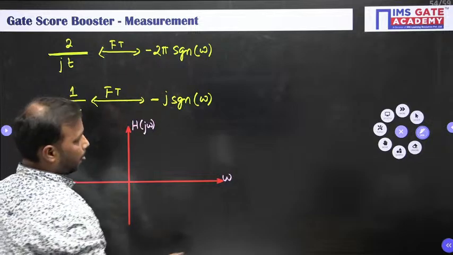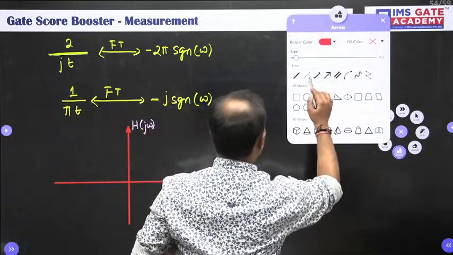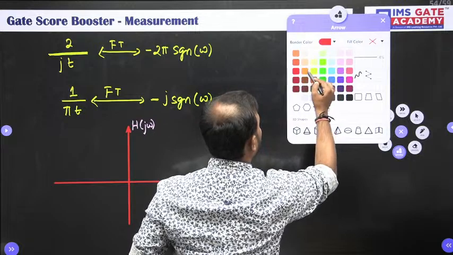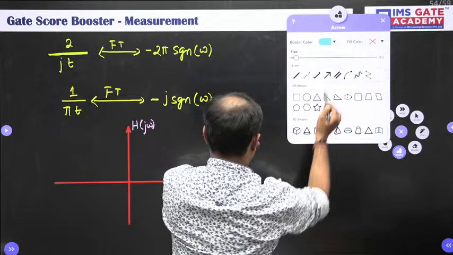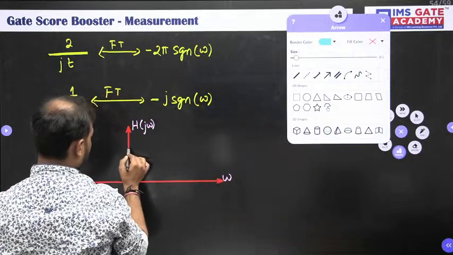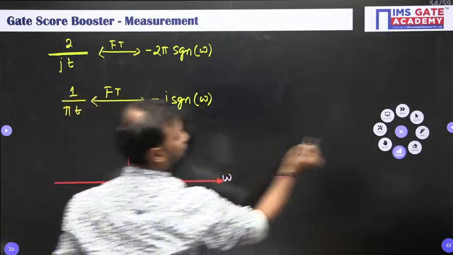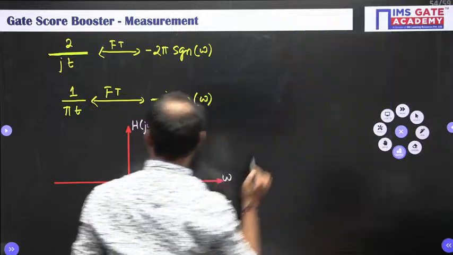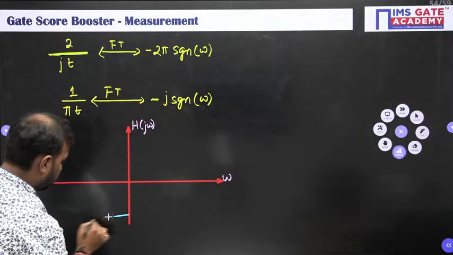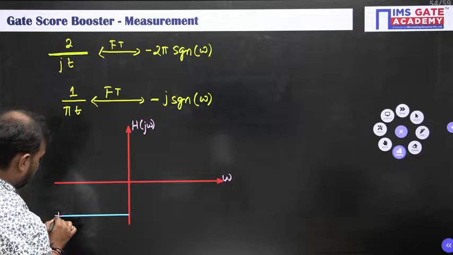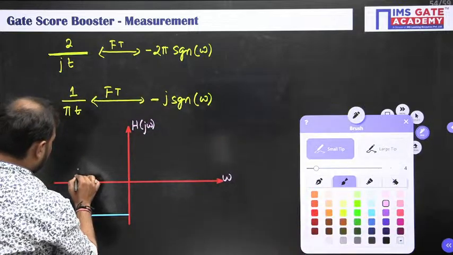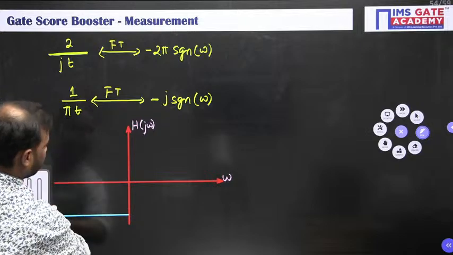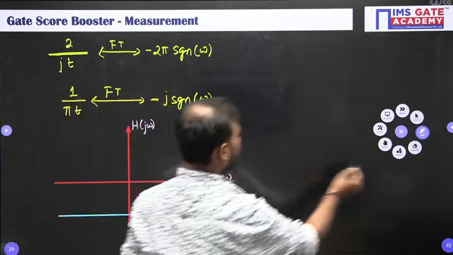Minus j. Sorry, it will be minus j, na? So it will be here. Done. So this is for omega, okay, extremely sorry, minus j at omega greater than 0.